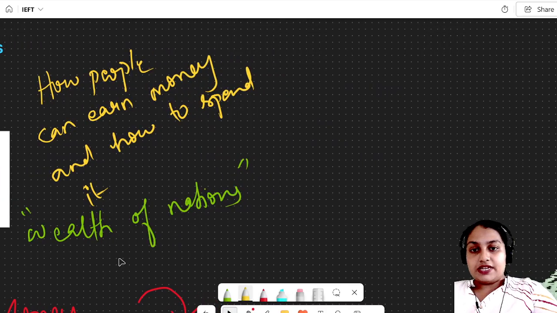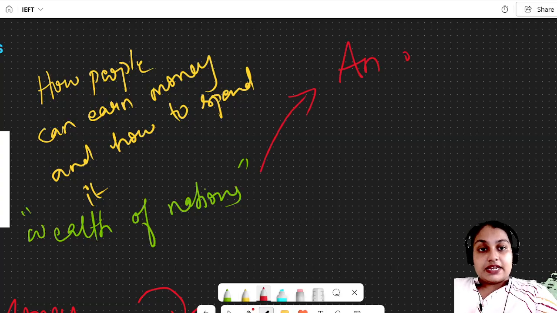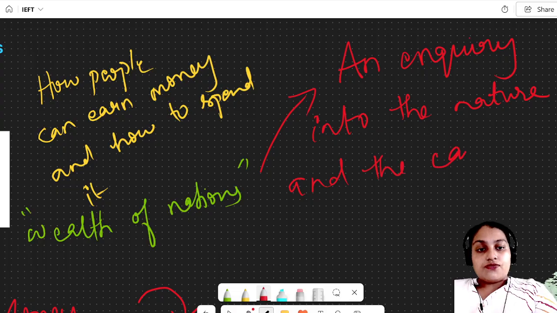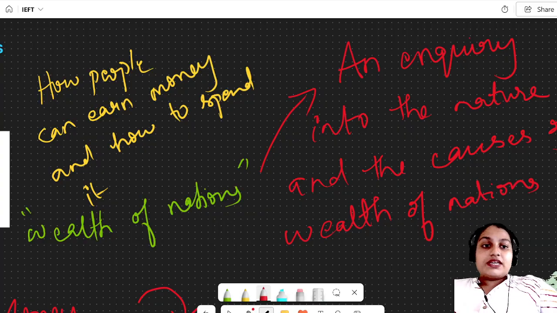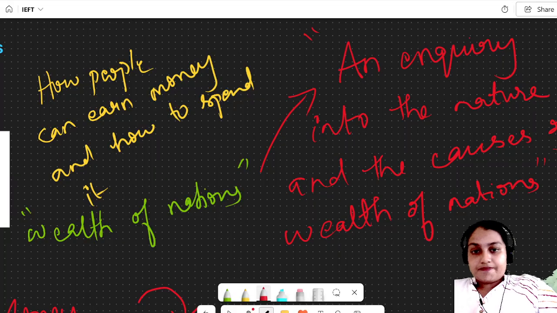Wealth of Nations' full name is like this: An Inquiry into the Nature and the Causes of the Wealth of Nations. This is the full name of that book written by Adam Smith.